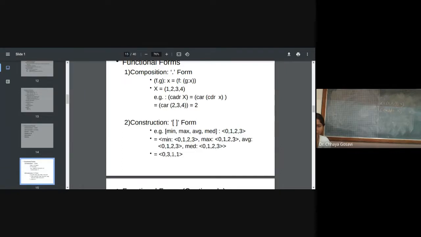So the answer is 1 here. And median is again, if you sort this list, you have to get the center number as the median. But here the numbers are even, so the center numbers are 2 plus 1, 3 divided by 2, that is 1.5, so it will return 1. So construction means you can apply a list of functions on certain data.